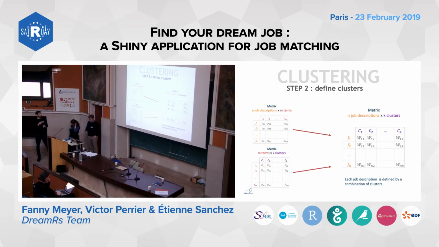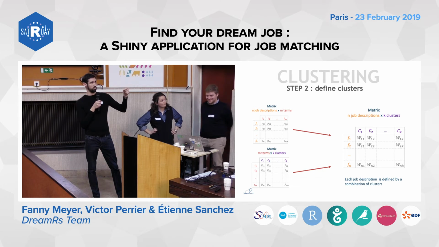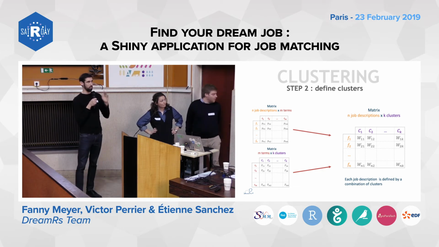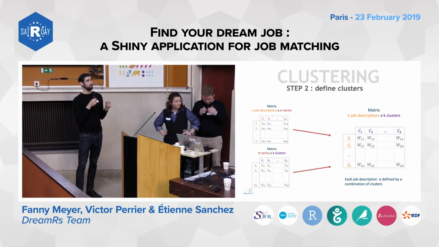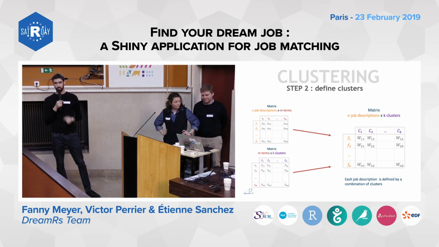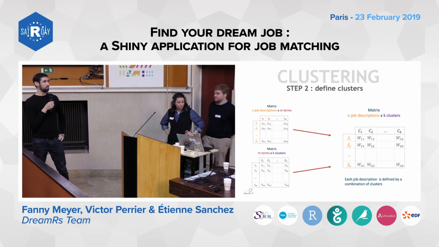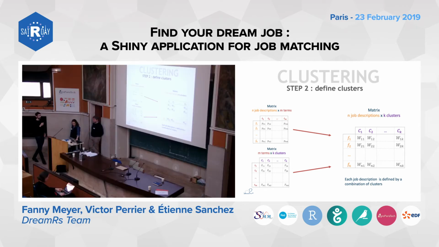So with the two matrices we had, we just combined them. Actually, it's just a multiplication to obtain a third and last matrix. And this matrix on the right is the important one, and we are going to use it again for all the remaining part. It consists of n job descriptions in the lines, and the k clusters are in the columns. And so, in fact, each coefficient gives the importance of the cluster in the document.